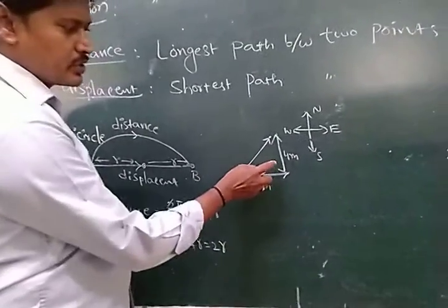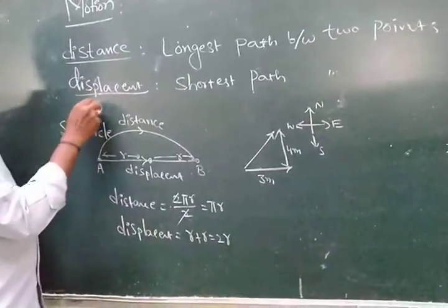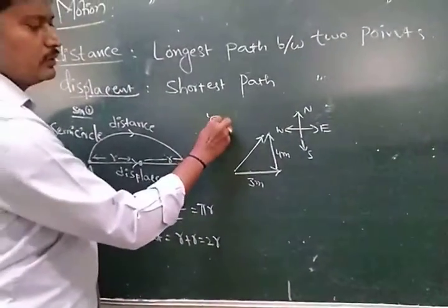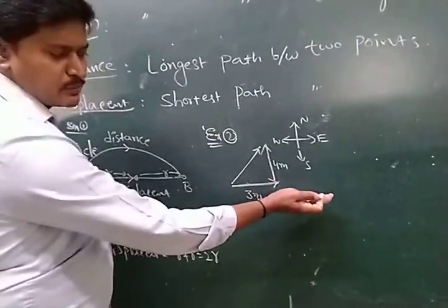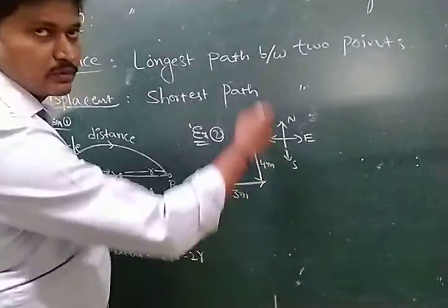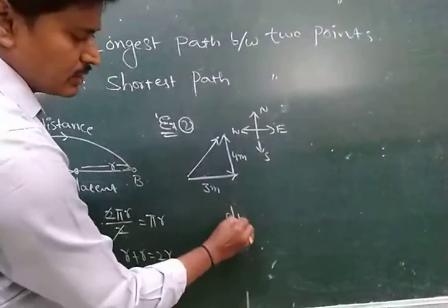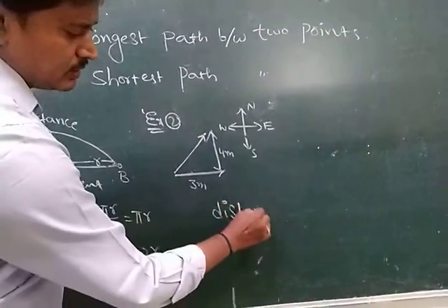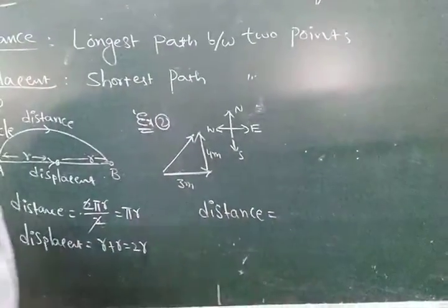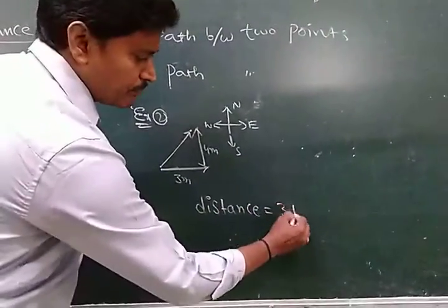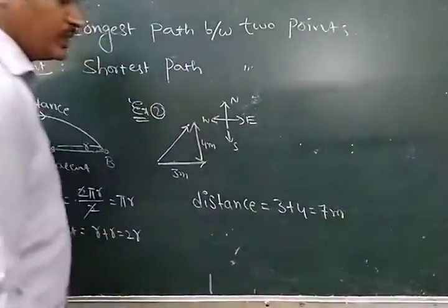This is example 1; next, example 2. A person makes a displacement of 3 meters towards east and 4 meters towards north. Distance is the long path, 3 plus 4, that is equal to 7 meters.